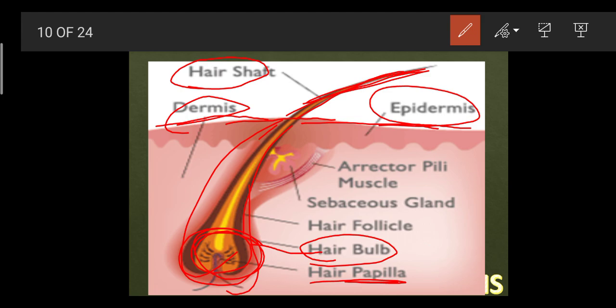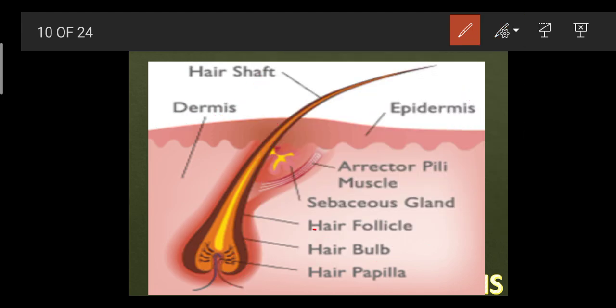Then as we know, what is hair root? Hair root is the part within the dermis layer, and this is enclosed by a structure called a hair follicle. See here, the hair follicle is there. This hair follicle is the root part.